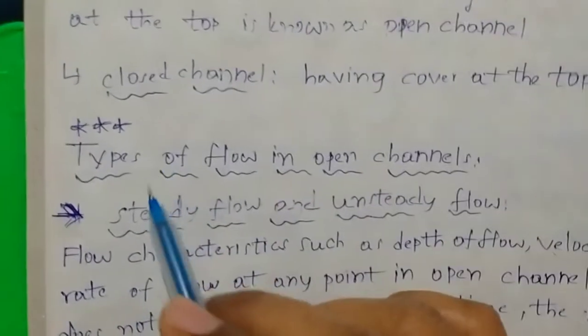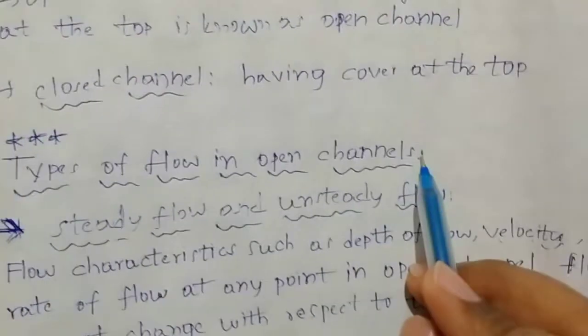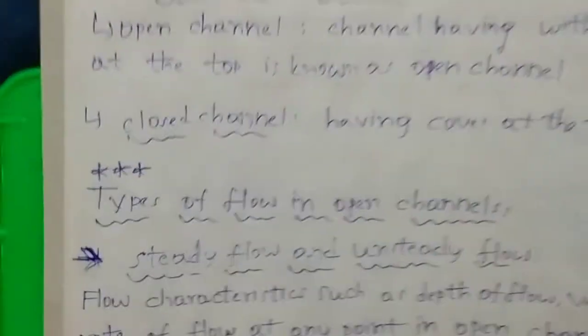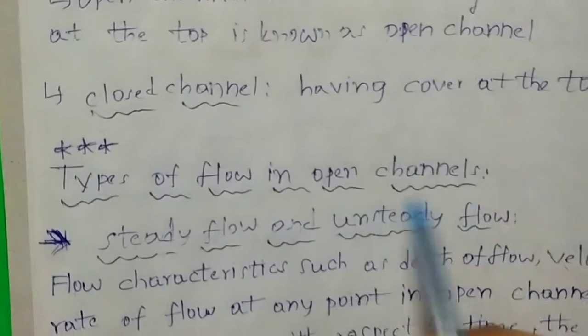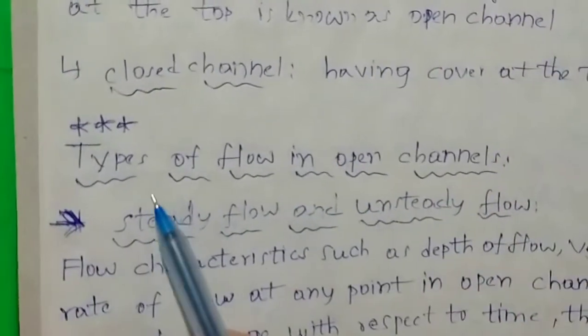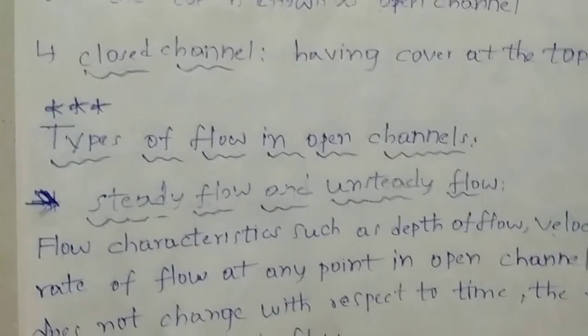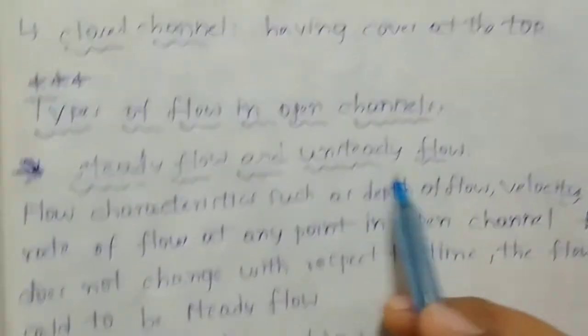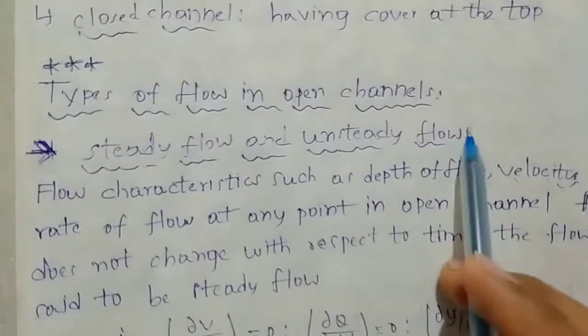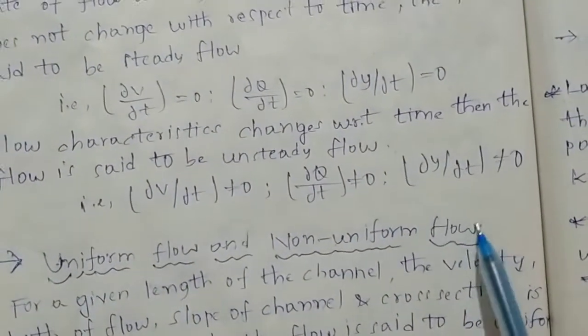So next topic, types of flow in open channel. This is a very important topic in open channels. Mainly there are four types of flows in open channels. That is steady flow and unsteady flow, which is one type of flow. The next one is uniform flow and non-uniform flow, which is the second type.